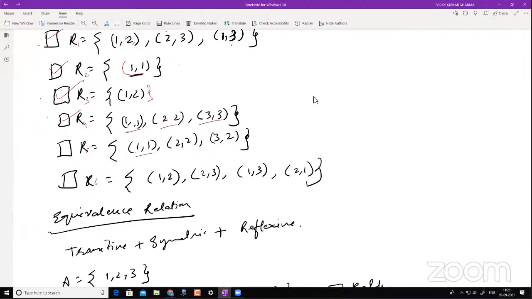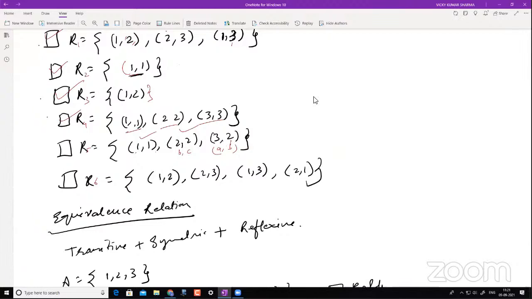Let's see why. This is a diagonal element. A diagonal element itself makes it transitive. Coming to this one, this is my A comma B. Now I'll have to check all elements starting with 2. Is this starting with 2? No, so I'll not be checking it. Is this starting with 2? Yes, so I'll be checking this. If this is your B, then definitely this becomes your C, the other element.